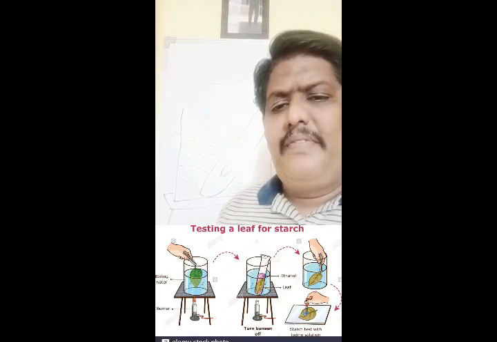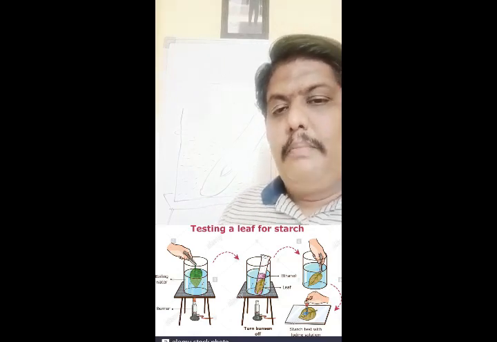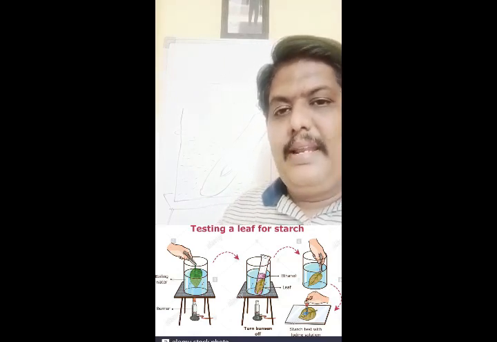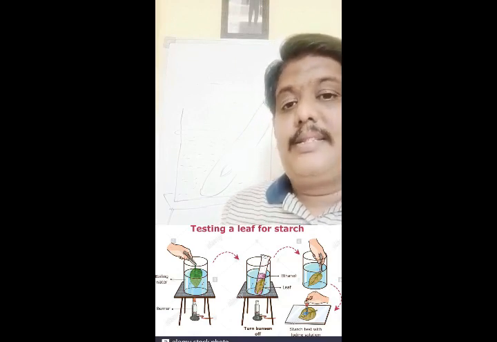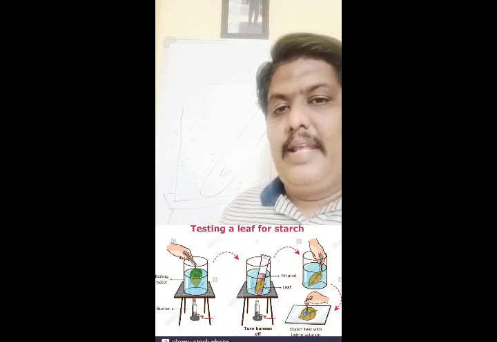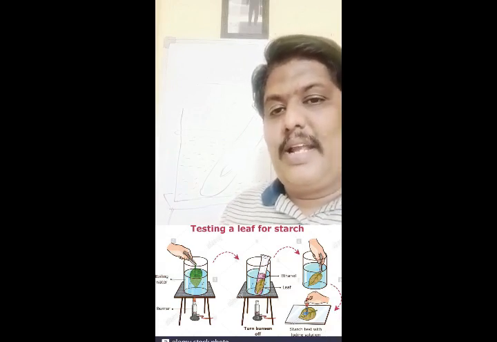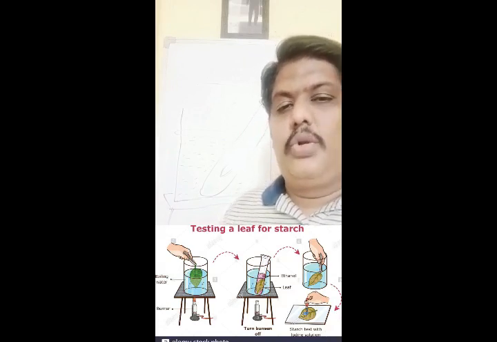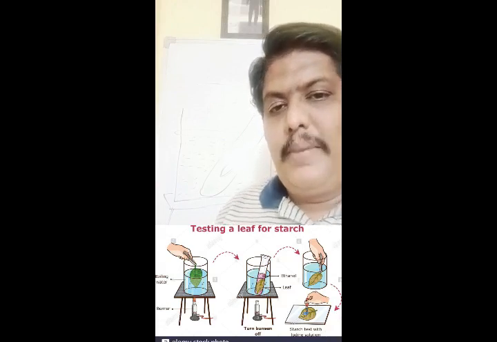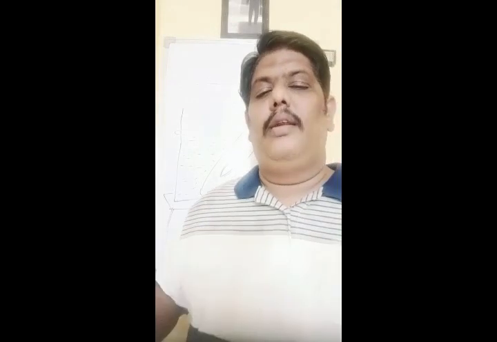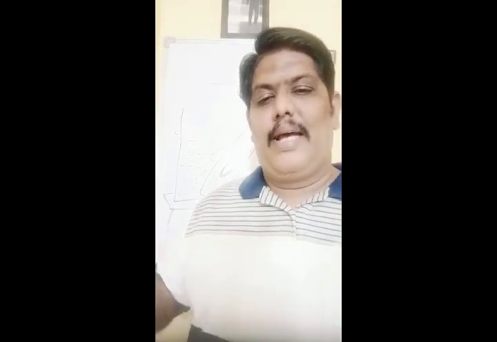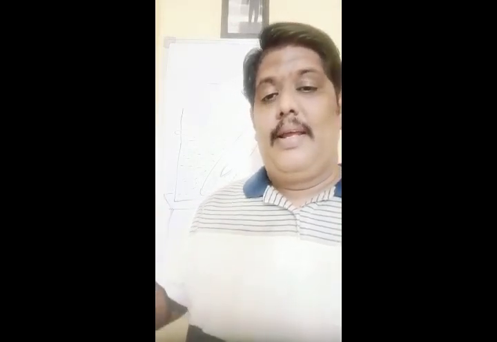Why is the leaf turning deep blue? Because when the leaf takes the iodine solution, the starch in the leaf reacts with the iodine solution and turns it blue. So when the iodine solution turns blue, we can clearly confirm that this particular leaf has starch in it.